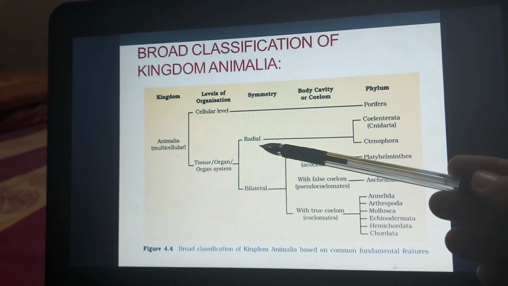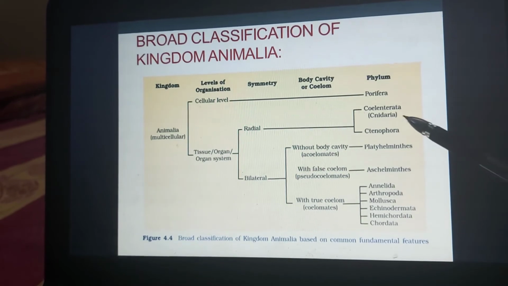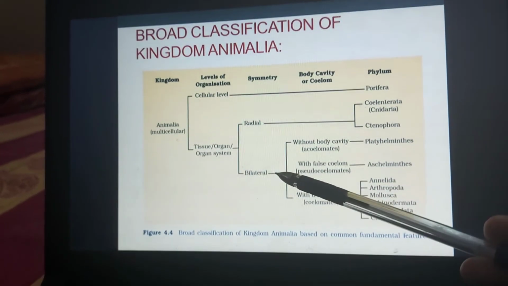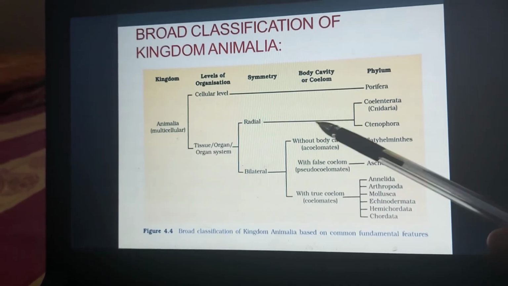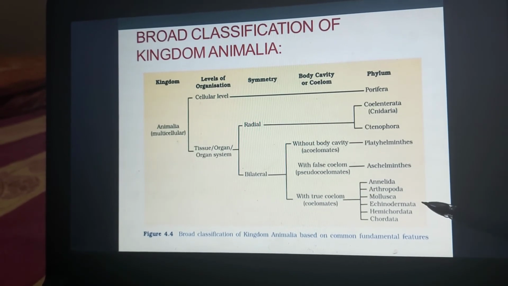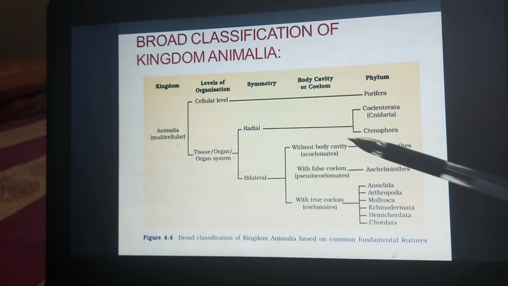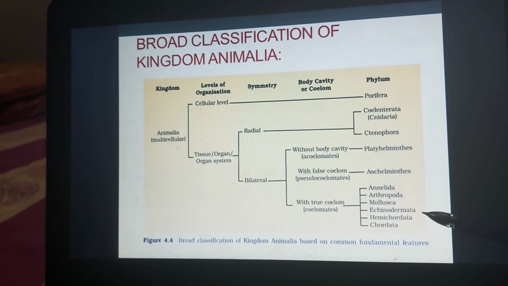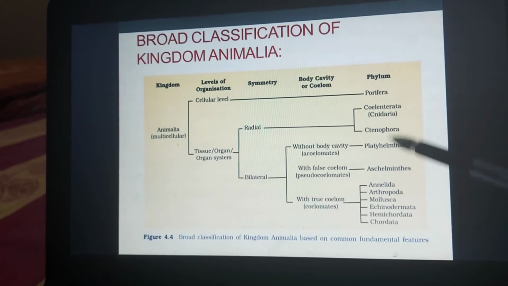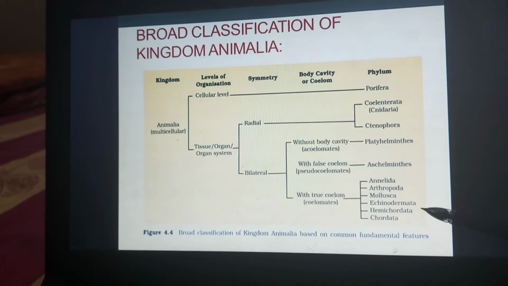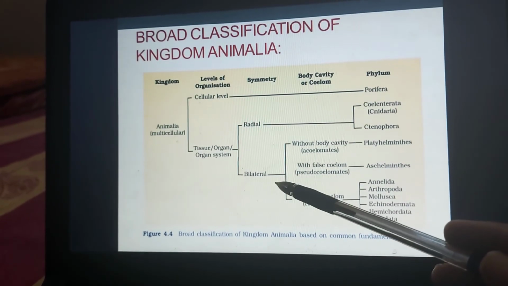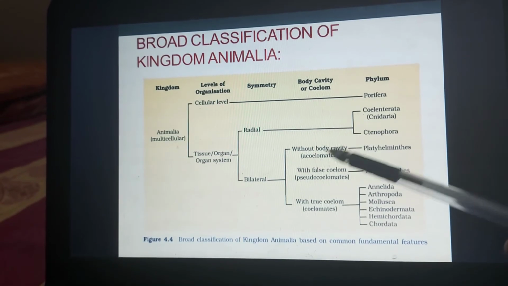Then the radial symmetry, they include the Coelenterata and the Ctenophora. And the bilateral symmetry, even if you recall, we had written Echinodermata. So echinoderms are an exception. They show radial symmetry during the adult stage and bilateral symmetry during the embryonic stage. So radial is also present in adults in case of echinoderms. Fine. Then bilateral symmetry, there the organisms are triploblastic.